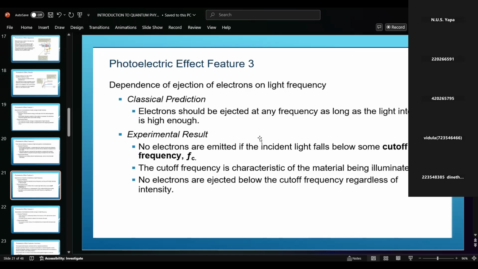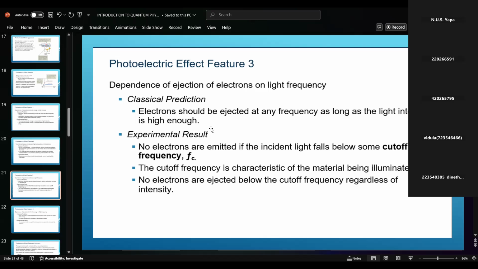The third feature explains the dependence of ejection of electrons on light frequency. In the classical prediction, electrons should be ejected at any frequency as long as the light intensity is high enough.